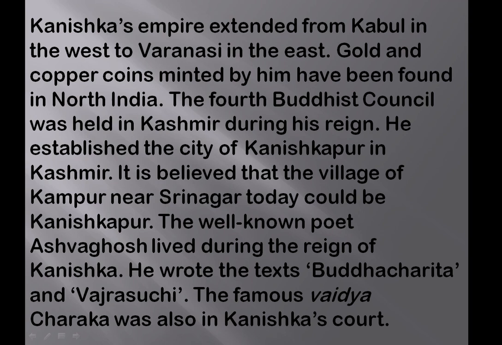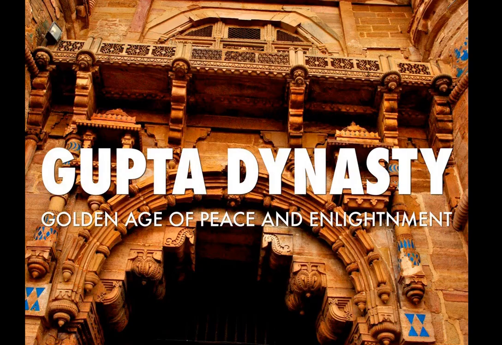A well-known poet was also there at the time of Kanishka. His name was Ashwaghosh. He was a very well-known poet, and he wrote many texts. The famous texts are the Buddha Charitra and Vajra Suchi. And the famous physician in Kanishka's court was Charaka. He was very famous in Kanishka's court. So this was about Emperor Kanishka.